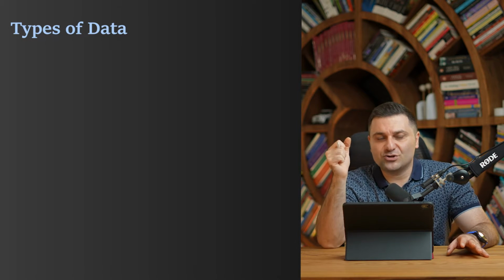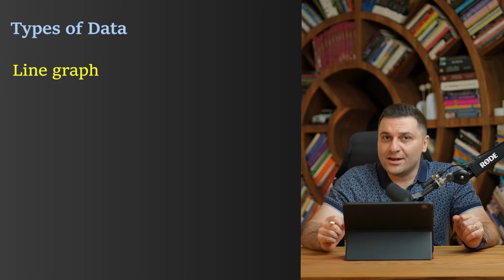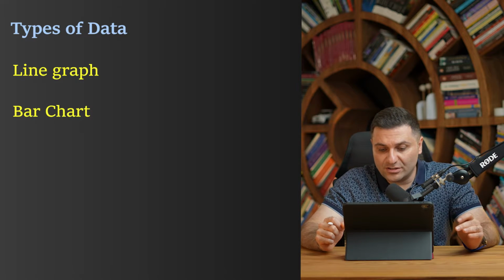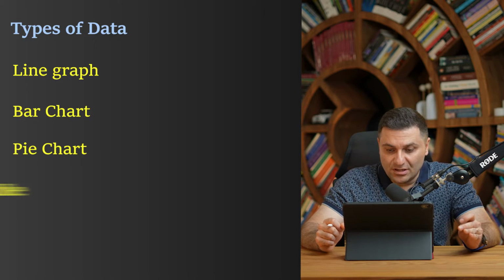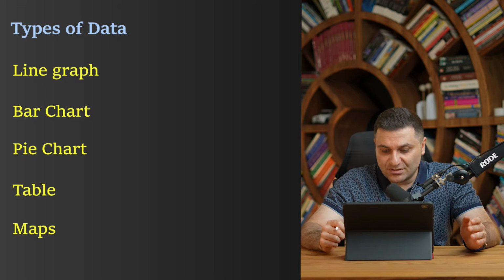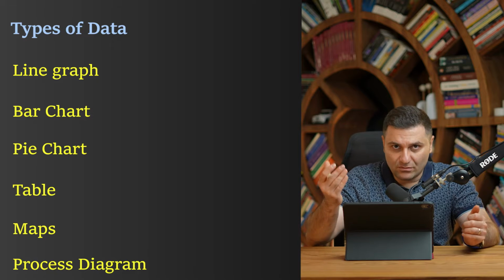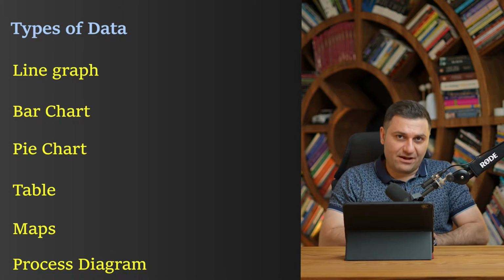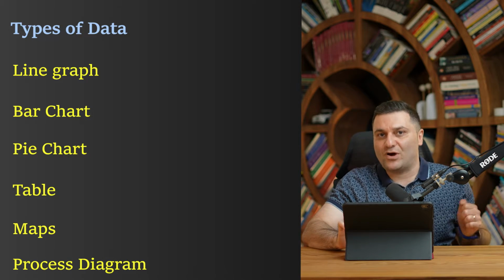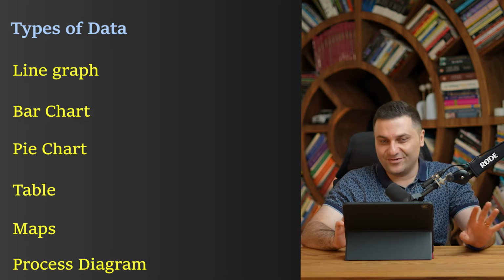Now, let's work on type of data. What types of data do we have in Task 1 academic writing? Well, line graph, bar chart, pie charts, table, maps, process diagram, and data. All right, these are the types of data that we have in Task 1 academic writing. Pretty easy, really easy. So the first piece is done here.